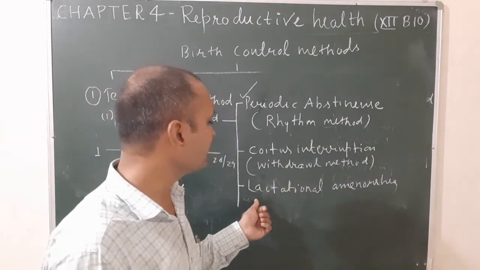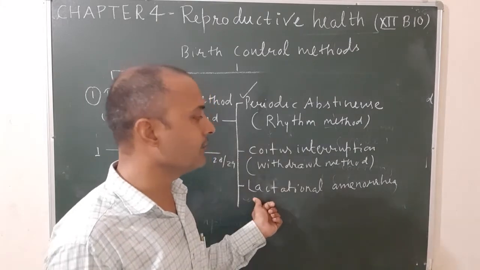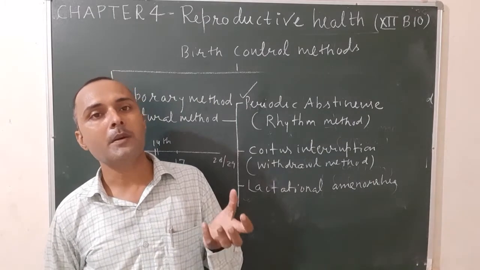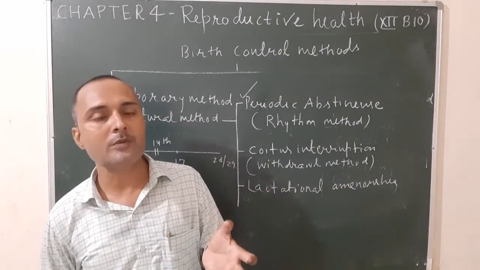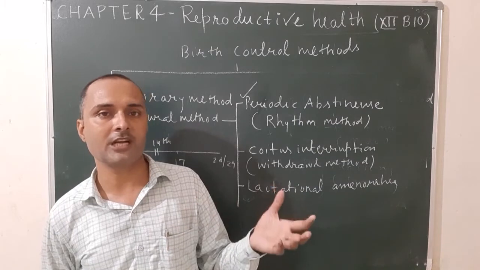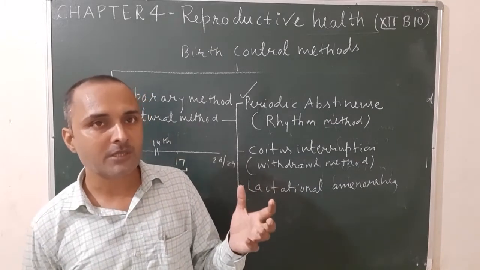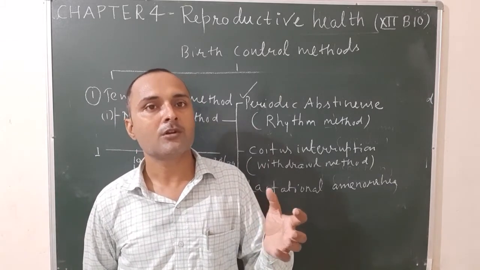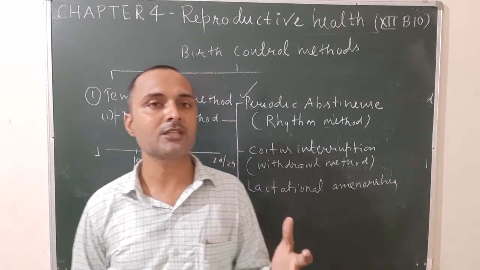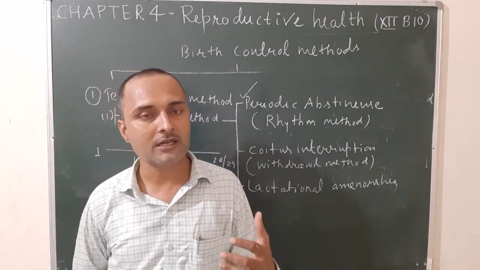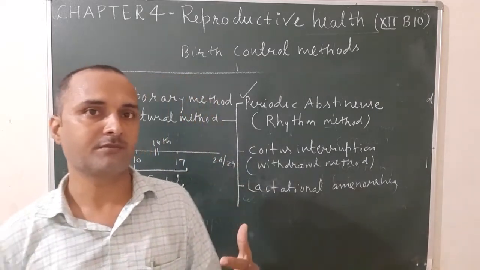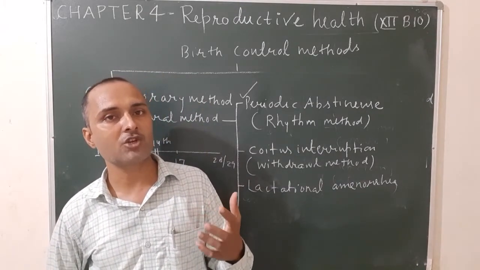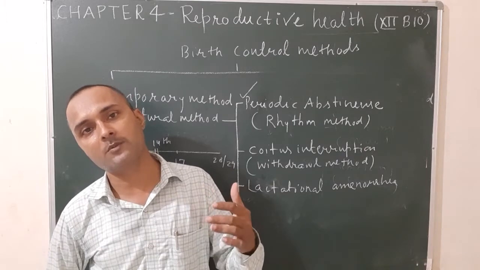Okay, let us see the third one, lactational amenorrhea. During intense lactation, what happens? When the mammary gland releases a large amount of milk just after childbirth, the hormones responsible for ovulation, like estrogen, do not work properly, or you can say the secretion of these hormones stops. As a result, up to 6 months just after childbirth, the secretion of the hormones responsible for ovulation stops.